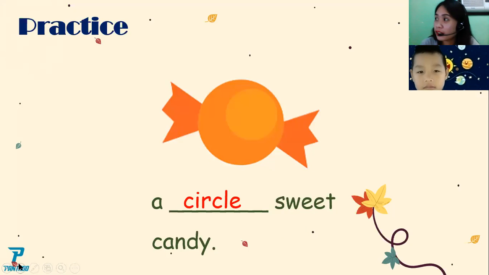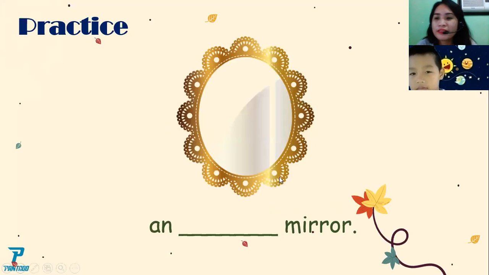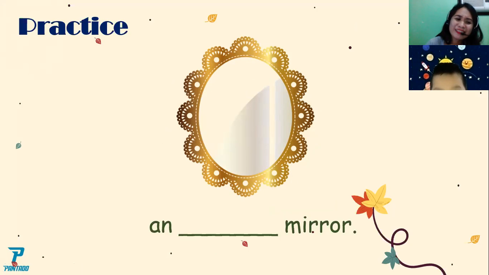Right. Okay, next. We have here, look at the mirror. What is the shape of the mirror? What's the shape? The mirror is oval. All right, very good. You know the shape.